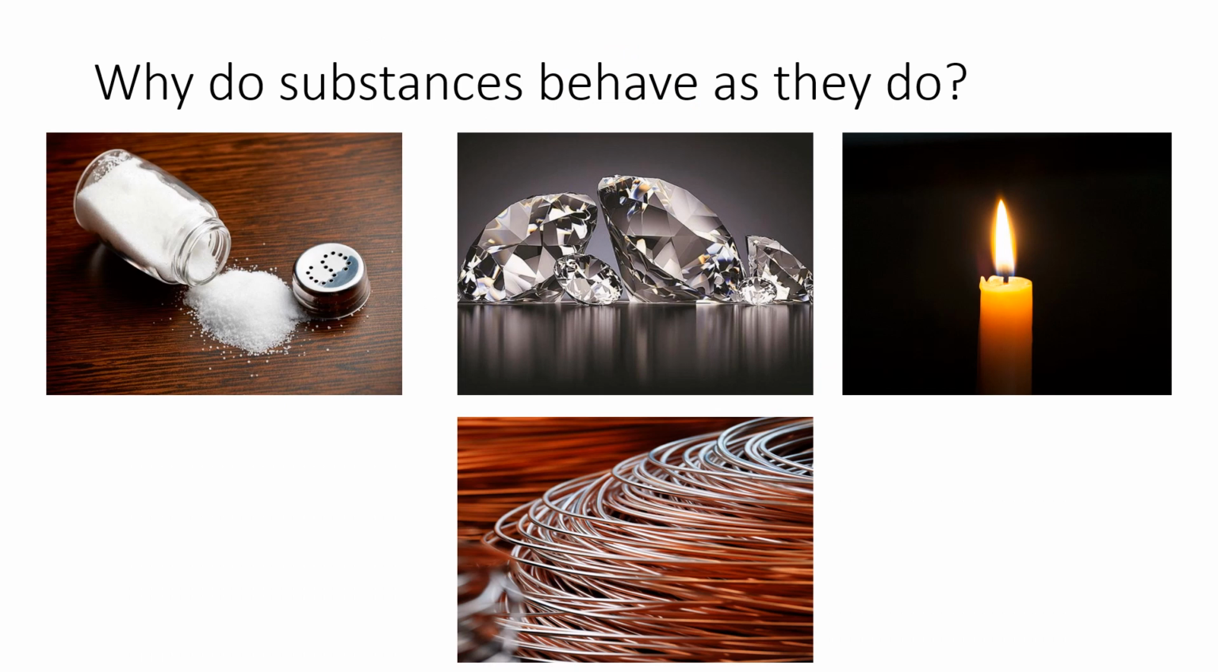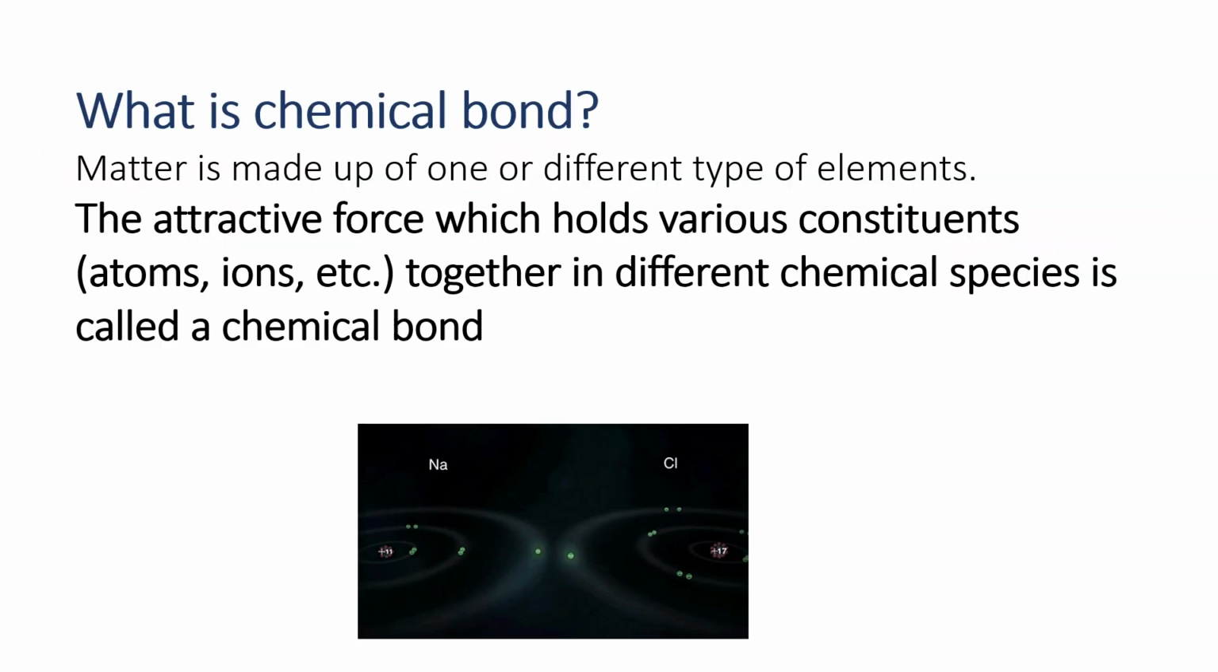So let's start. Why do substances behave as they do? Here the first picture is salt, which is a crystalline form, and the second picture is a diamond, which is the hardest material on earth, and the third picture is a very soft candle, and the fourth is a metal wire that is a shining structure.